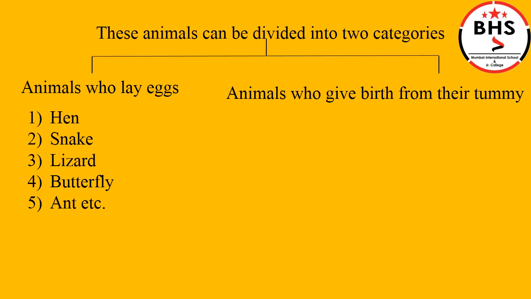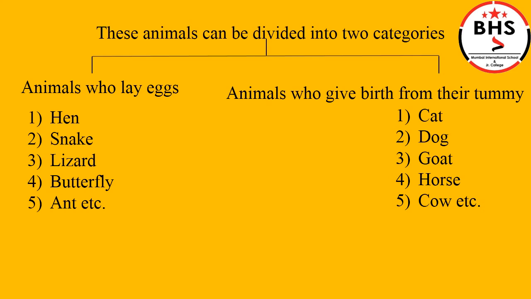The other category are the animals where the baby grows inside their mother's tummy, their mother's stomach. Animals who give birth from their tummy. For example, cat, dog, goat, horse, cow, etc. For all these animals, the babies grow inside their mother's tummy and are born from their mother's tummy too. These animals do not lay eggs.